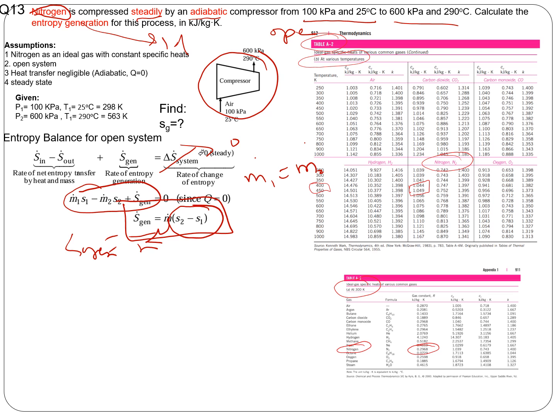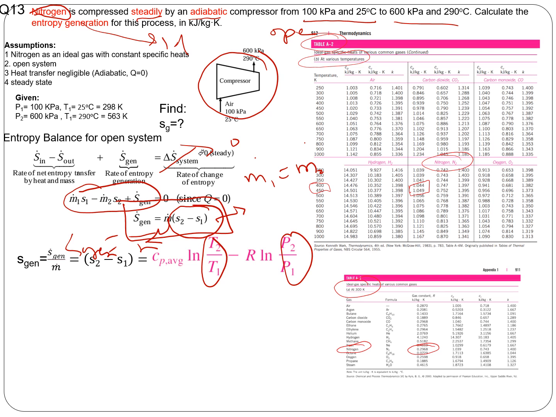Now, which method should be used? This is an ideal gas. The property for finding the entropy is not given in the appendix, so you have to use the specific heat method, and I don't think nitrogen has a change in phase. So use the specific heat method. Again, which formula should be used? Pressure and temperature P1, T1, P2, T2 are given, so the formula that relates P1, P2, T1, T2 is the one we need to use.